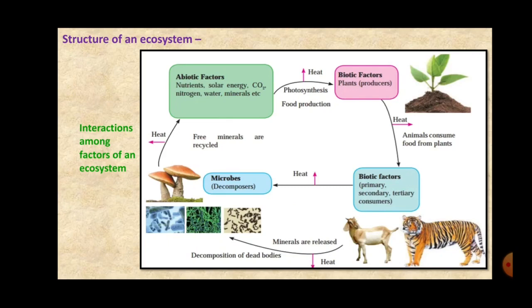They are called the consumers because they consume the plants, right? If they consume only the plants, they are called primary consumers. If they are dependent upon the other animals, they are called secondary and tertiary consumers.